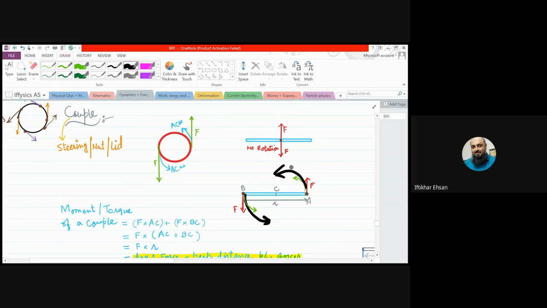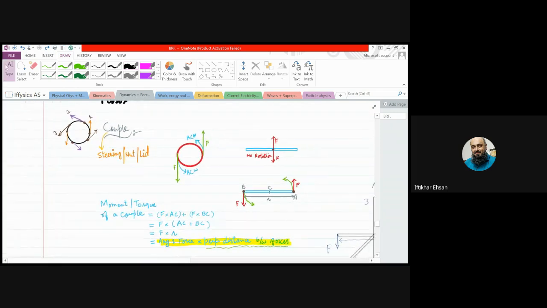In which direction does it rotate? Anti-clockwise. What is this direction? Anti-clockwise as well. That is anti-clockwise both. It means both are rotating the object in the same direction. They help out each other. They add into each other. So beta, what happens if equal and opposite forces act at two different points, not the same point? Then they produce the same type of rotation in the object and make the object rotate. So that is a couple.